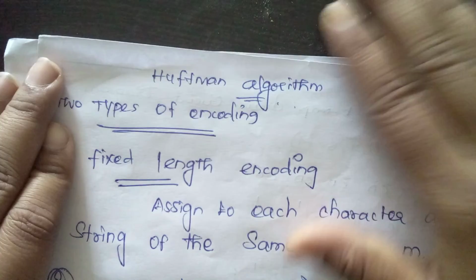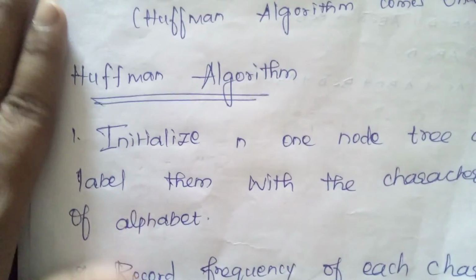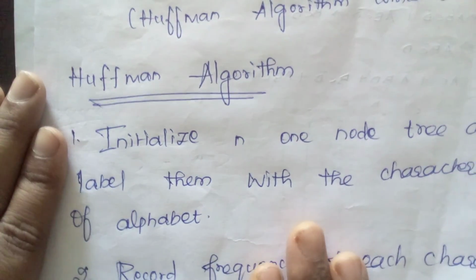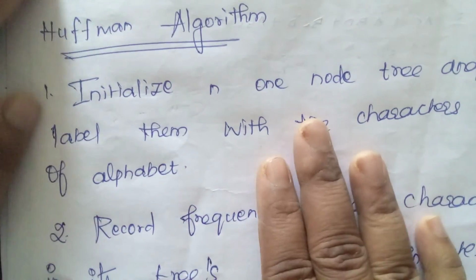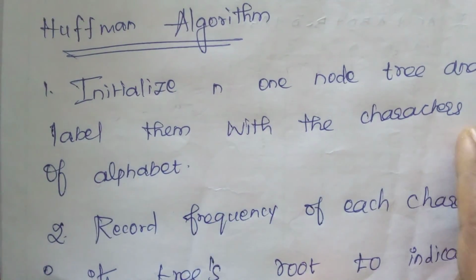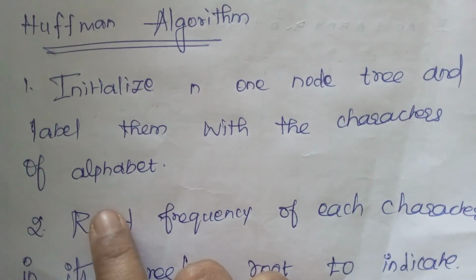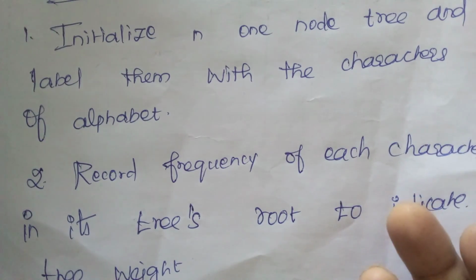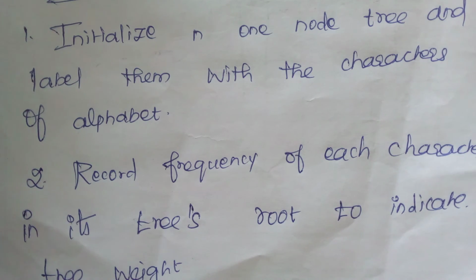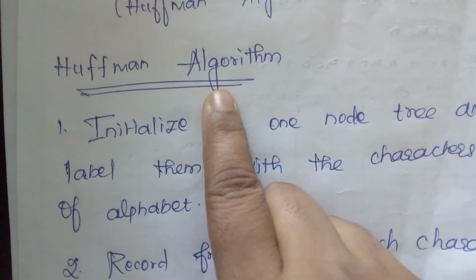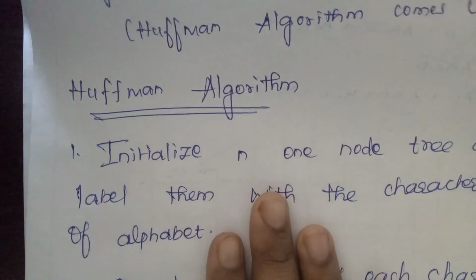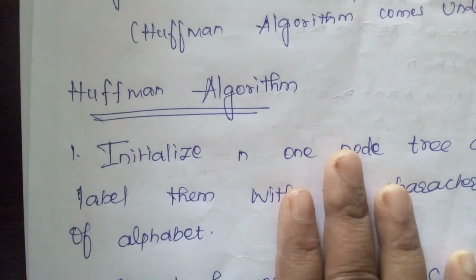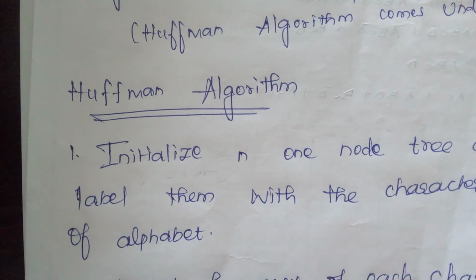About the Huffman code tree: in the Huffman tree there is an algorithm, which is nothing but this process. Initialize n nodes and trees and label them with the characters of the alphabet, record frequencies, and you can write each step in your own words. Add the small values and combine them. Like that you can write it in the Huffman algorithm. This is very easy, and you can write it in a very easy manner.